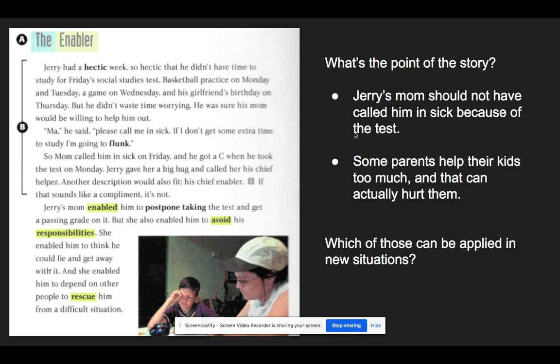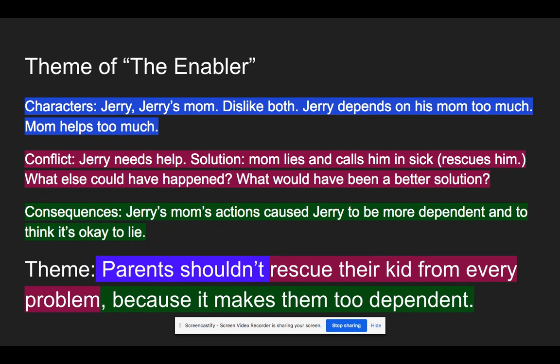Okay, I cannot apply them to my life, and you probably cannot apply them to your life either because in real life, you don't know Jerry or Jerry's mom. So, theme statements should be general, like the second theme statement, so that they can apply to life in general outside the story. Okay, so now to actually get to a theme statement of the enabler, okay, we're going to look at characters, conflict, and consequences.